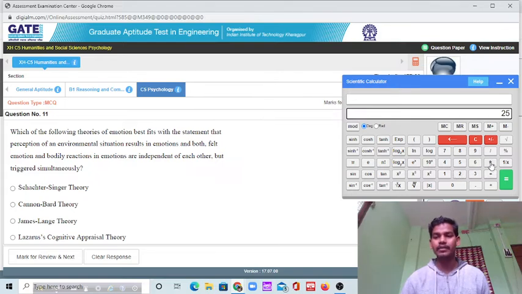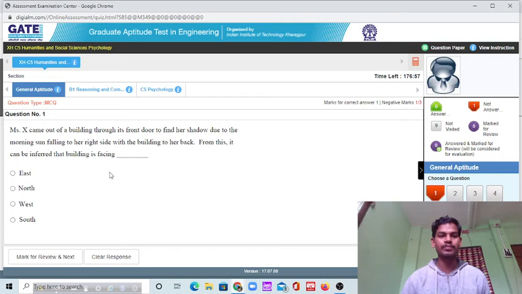You have to multiply. Okay, look at this. So you can multiply. This is the multiply symbol, this is the division symbol. Suppose you want to divide this 25, what will be your answer? 2. So thus you can use this scientific calculator. These are the basic functions I just want to mention for your help to calculate this general aptitude section's problems.